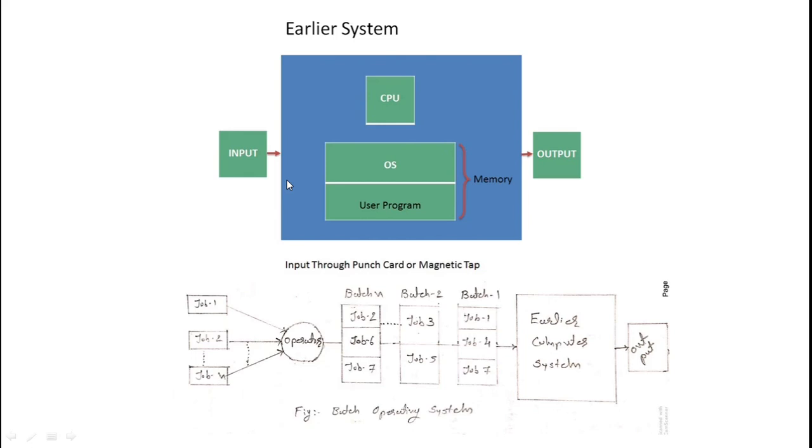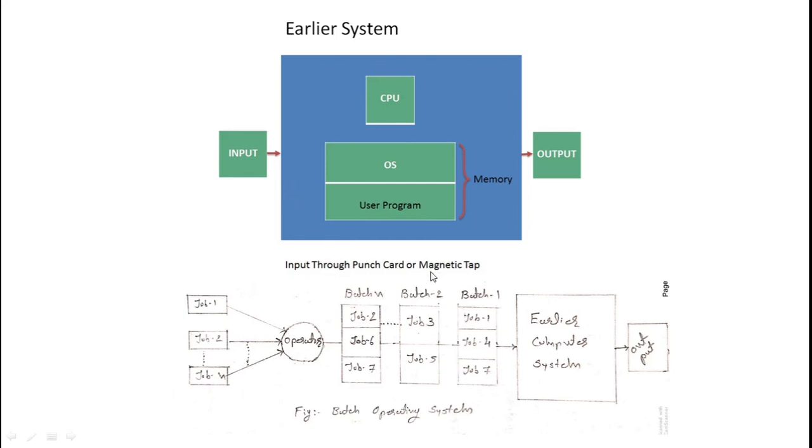Currently, whenever you run a program after writing lines of code, you enter some values at runtime. But this was not possible in earlier days. Whatever input you wanted to assign, you had to assign all of the inputs in a single job. You could not assign anything at runtime. So that was a simple earlier system.